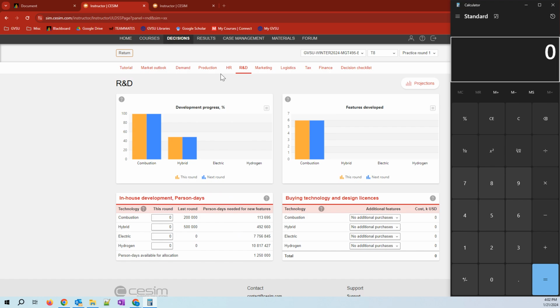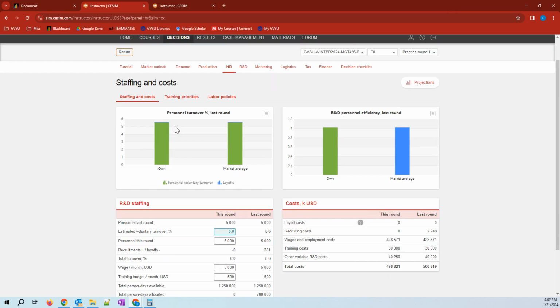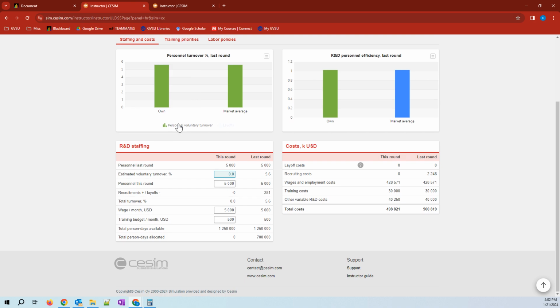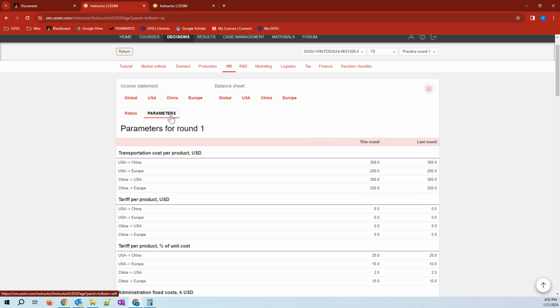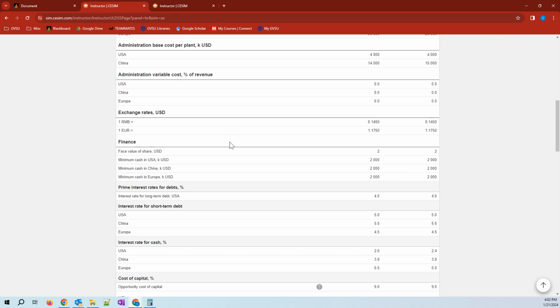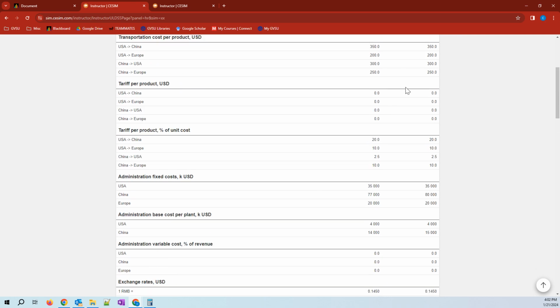In my HR tab, I am giving my employees $5,000 per month. And if I go to projections, and if I go to parameters, each of my R&D engineers actually works for 250 days. So let's run some numbers.